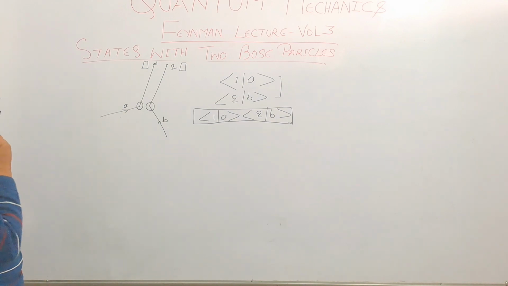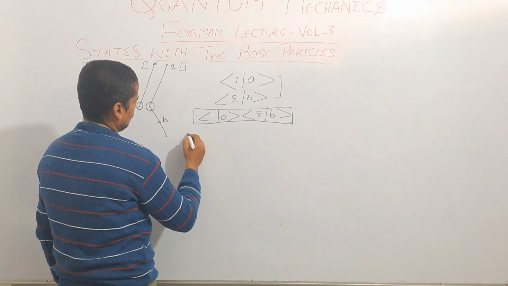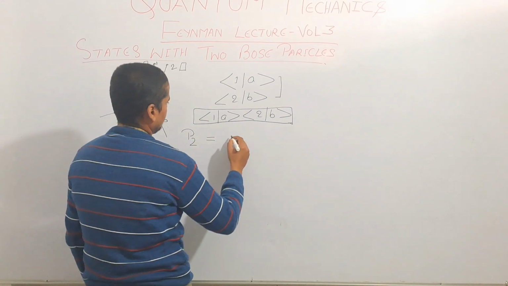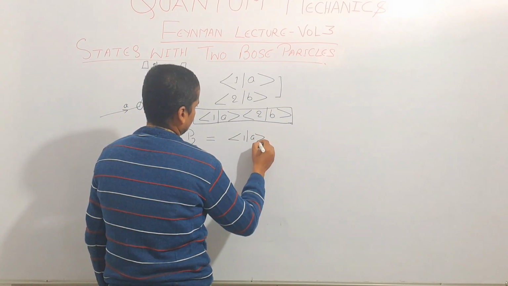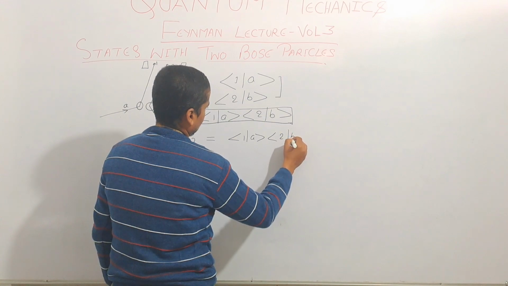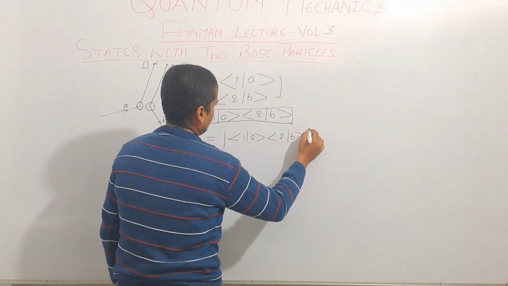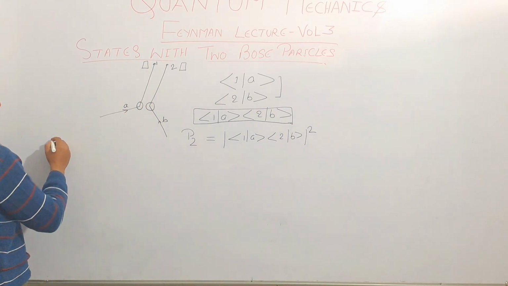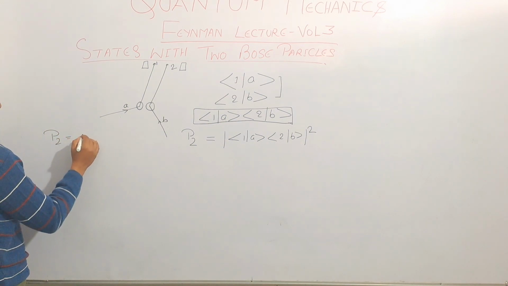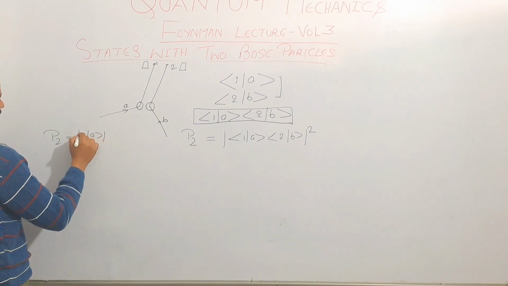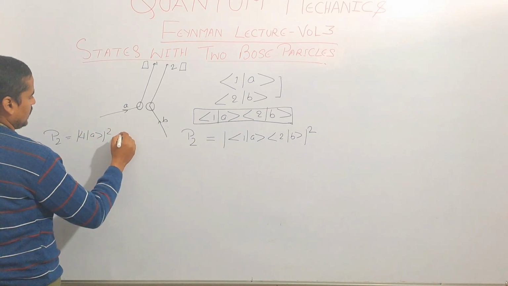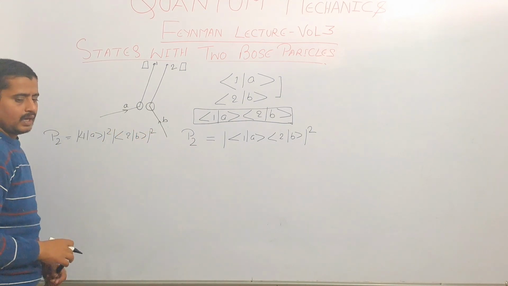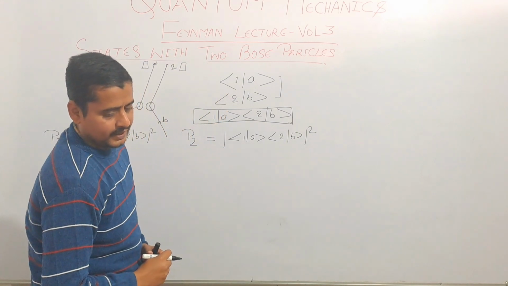Then what will be the probability of getting such an event? We know that probability is the square of the amplitude. So P2 will be |<1|A><2|B>| whole square. This is the probability of getting this event. Or P2 is |<1|A>| whole square and |<2|B>| whole square.